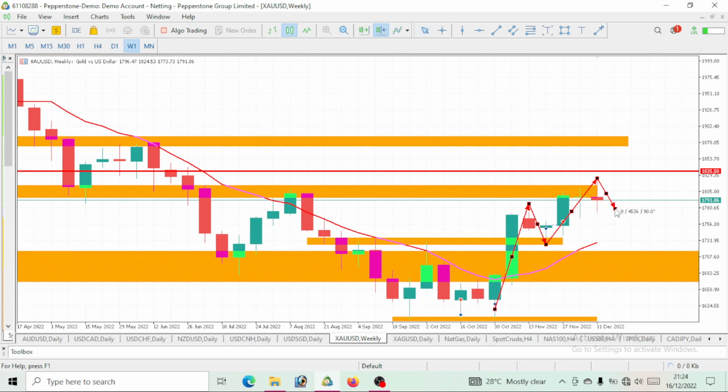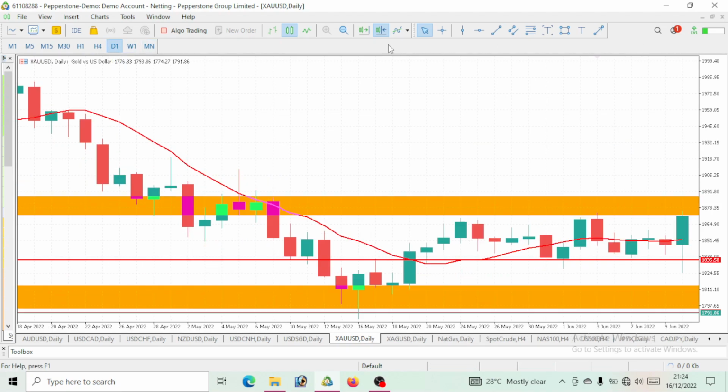Now that this price has given us a pullback, what do you expect? We expect a continuous bullish move on this gold. So gold, we should continue our uptrend move. We expect to actually open and close bullish, that we are predicting for this week. So this price is still trading above our moving average, still an uptrend move, and we've just gotten a pullback, which means we'll be expecting a bullish move next. Then that is still to tell you that gold itself is a bullish move. Now let's see what this daily time frame actually says.